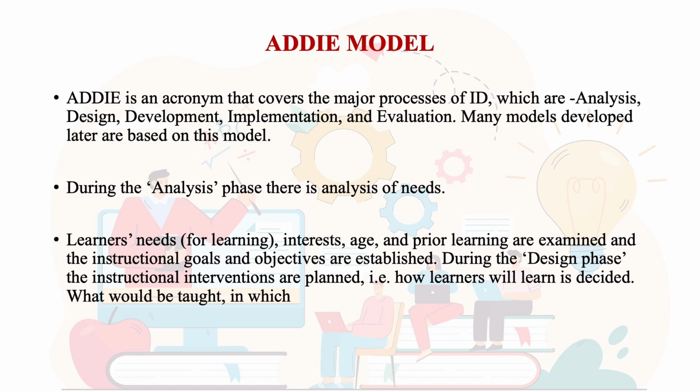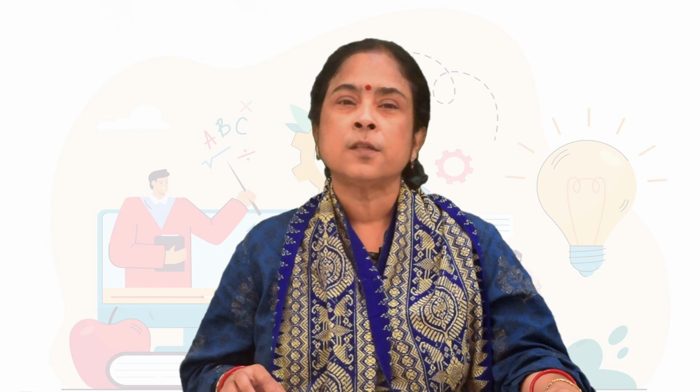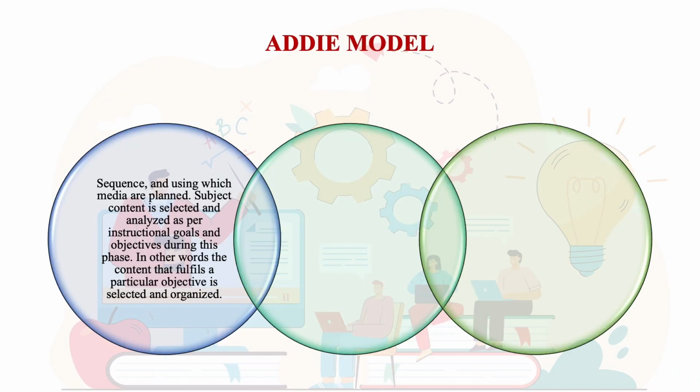What does it mean? She could be thinking about the sequence in which the content needs to be taught. What should be taught first and what should be taught subsequently? What should be taught towards the end? She has to plan this in order to determine the instructional interventions, apart from deciding the content which she would teach. Therefore, she decides the sequence of the content and then how she would deliver the content.